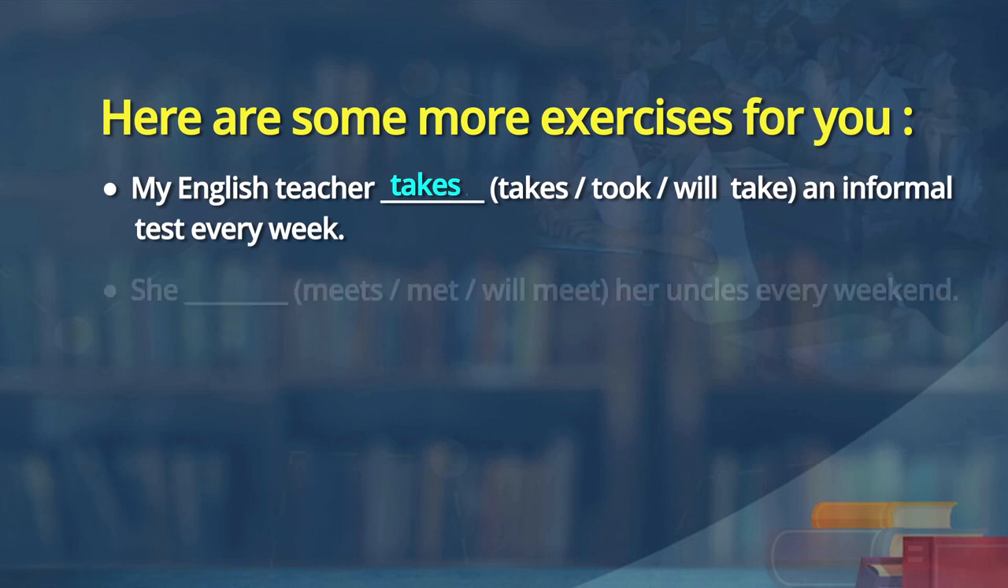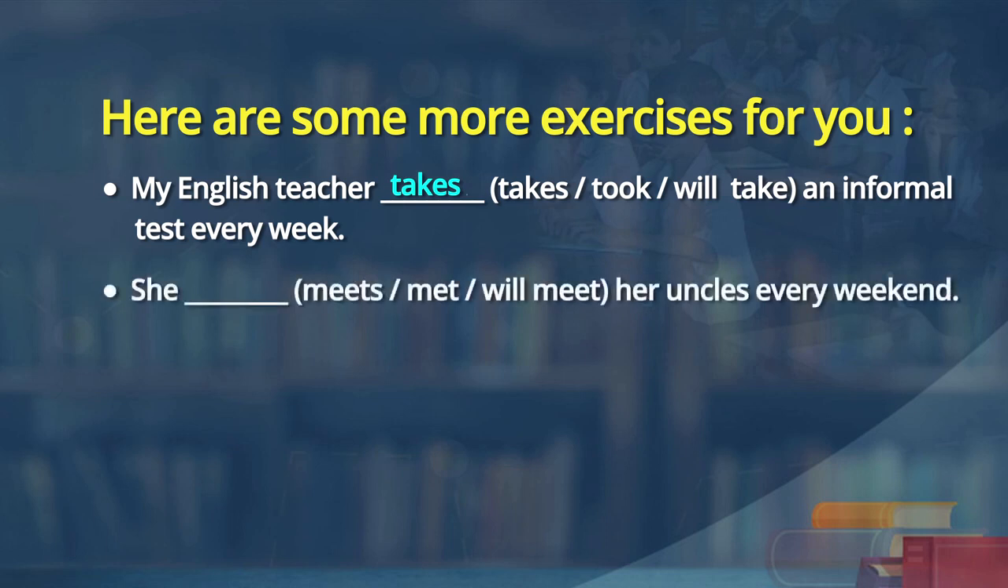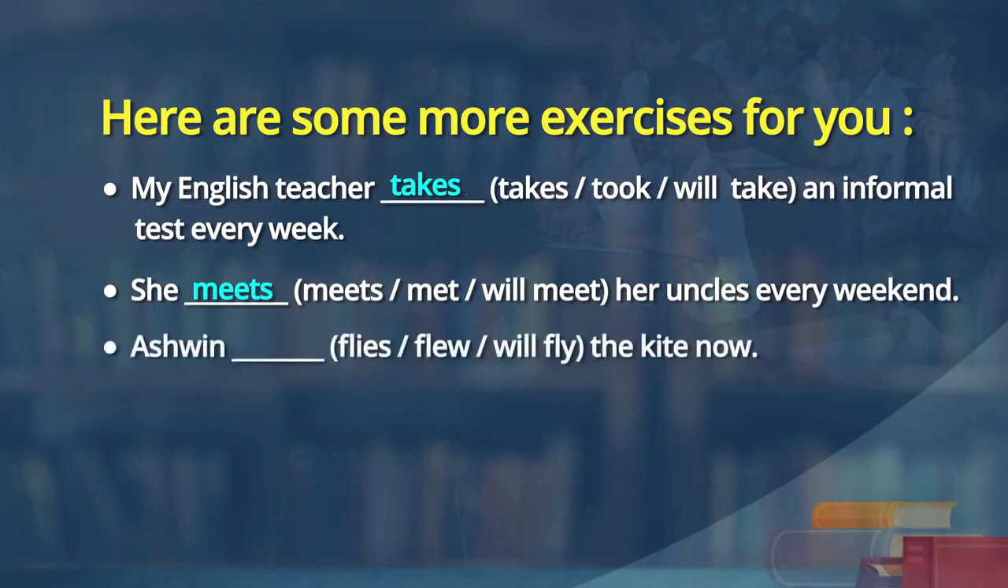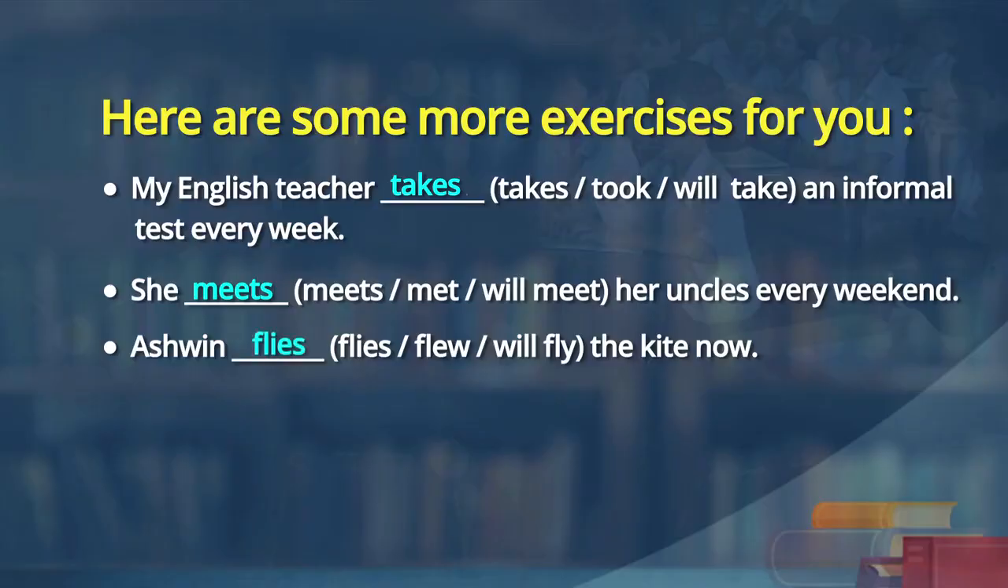Fine. She met, she will meet her uncles every weekend. She meets her uncles every weekend. Okay. Ashwin flew or will fly kite now. Ashwin will fly kite now. No, he is flying it now. So, Ashwin flies the kite now.